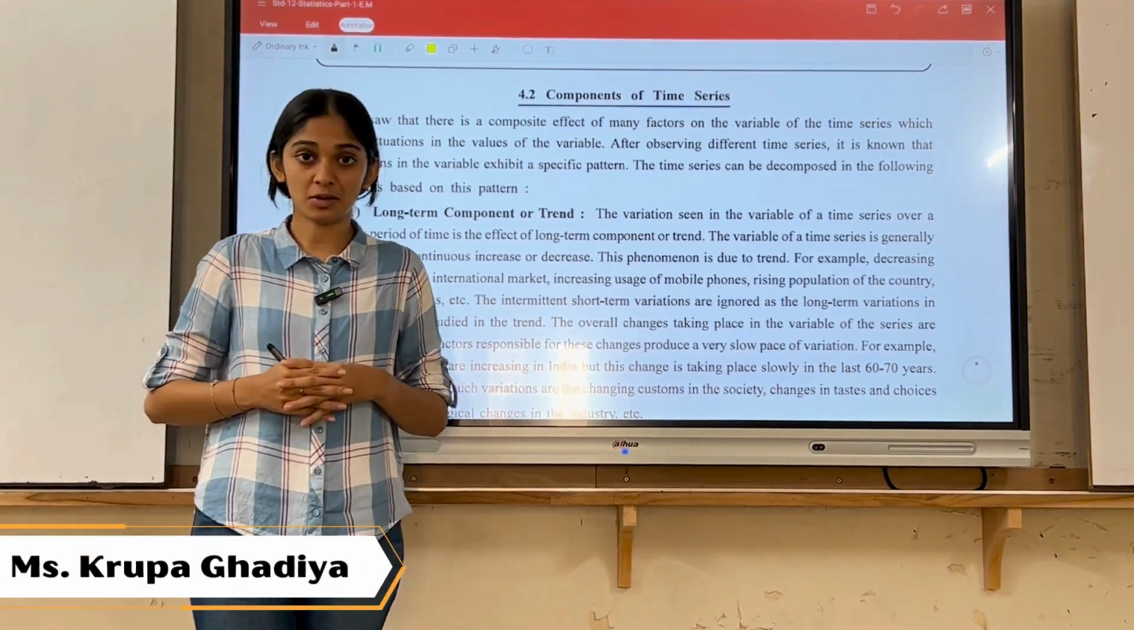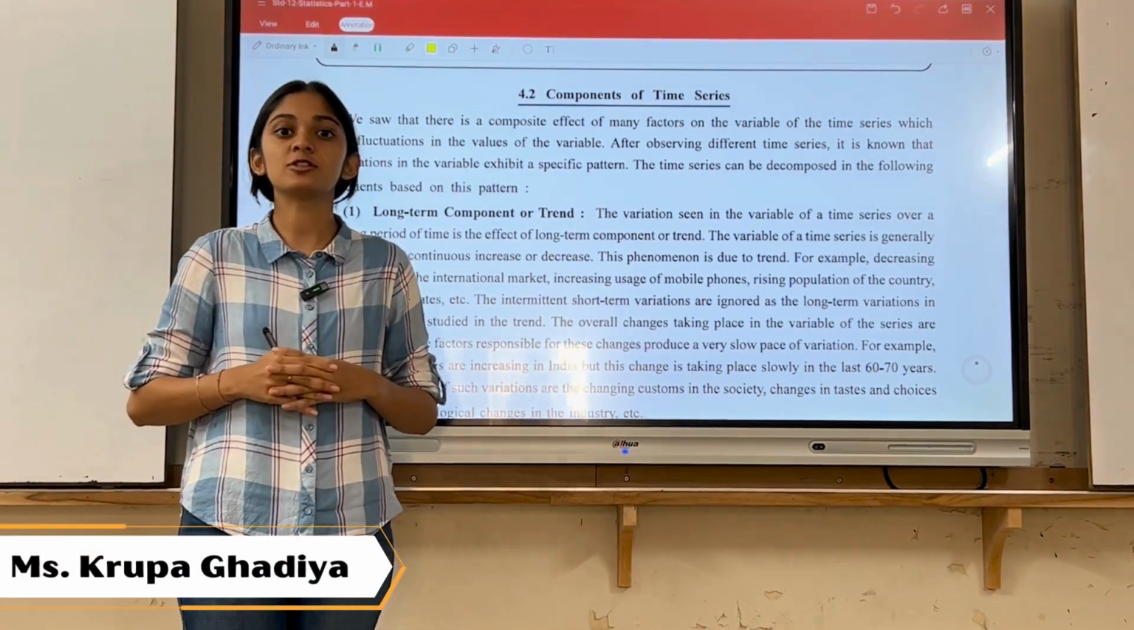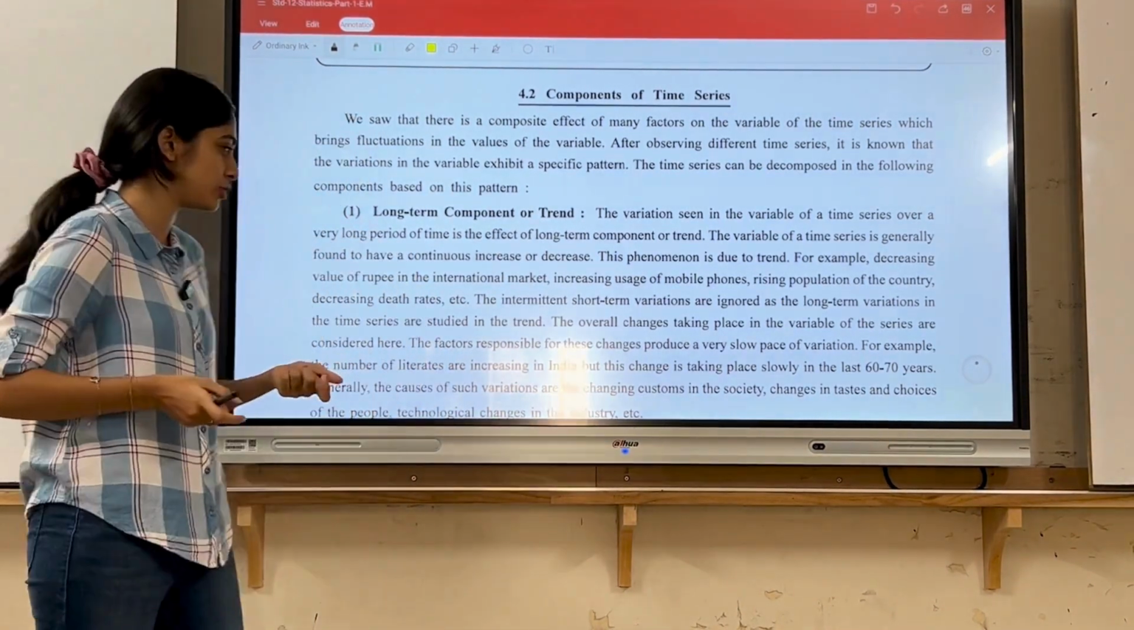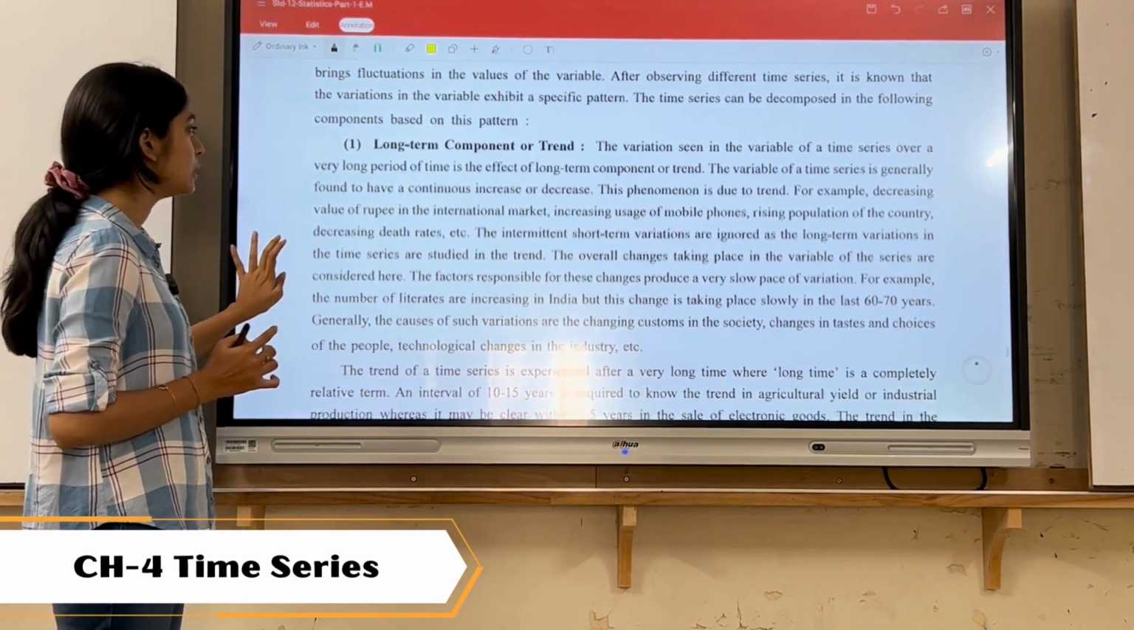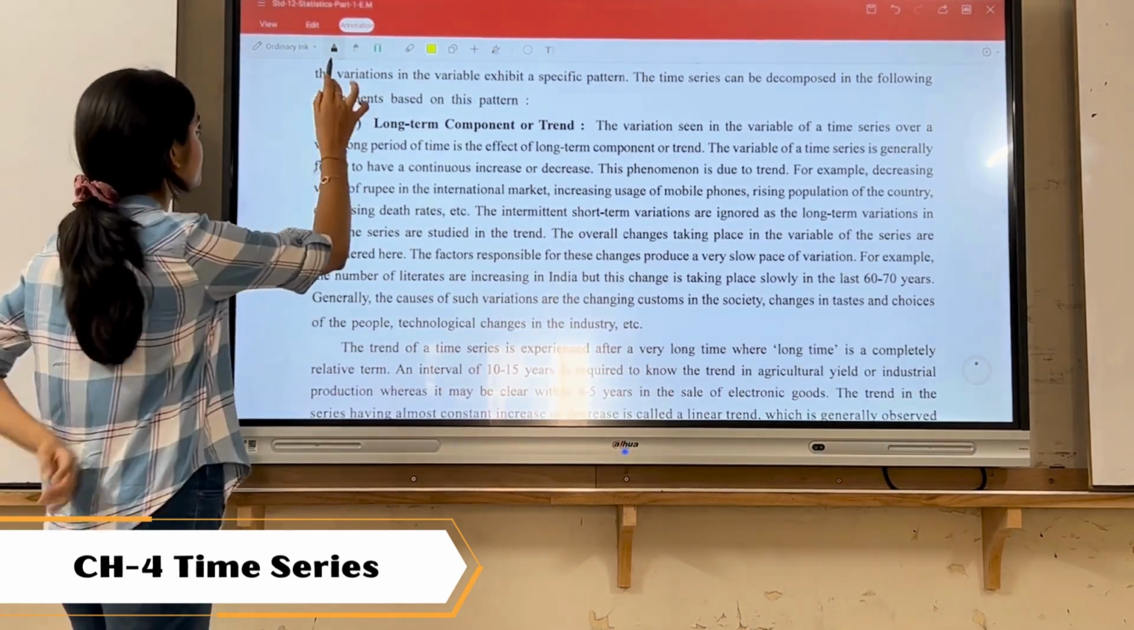Today we are going to learn about the components of time series. Now this is most important for your theory question from this chapter. Basically there are 4 components of time series. First is long term component.